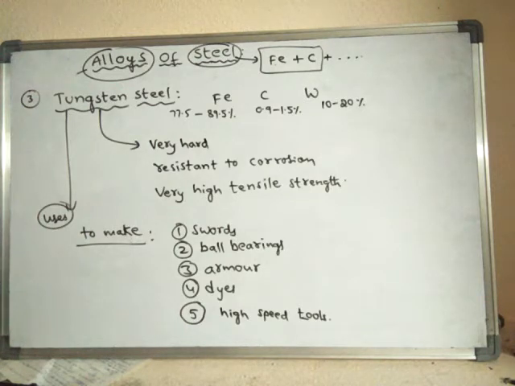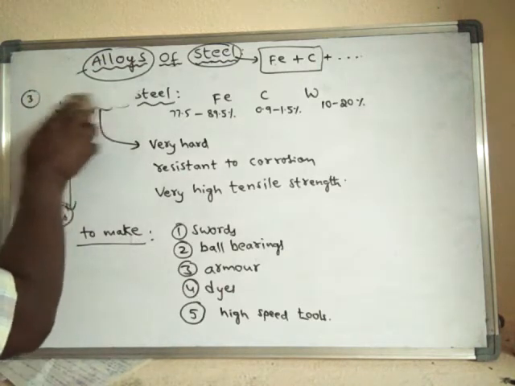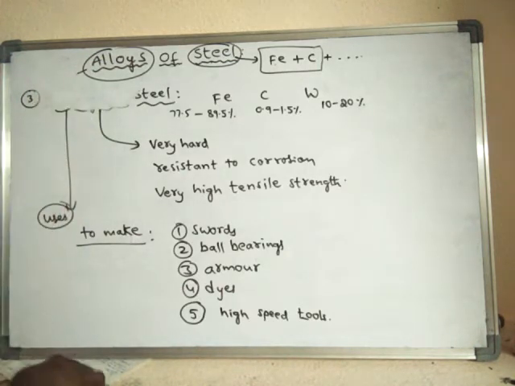For example, a drilling machine contains very high speed tools. So these are the uses of tungsten steel. Okay, the next type of steel is chromium steel, chrome steel.